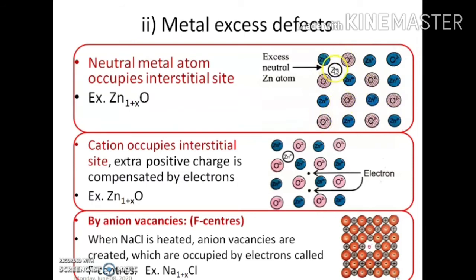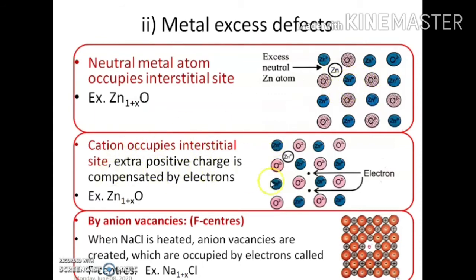But here there is a neutral zinc atom, and it occupies the interstitial site. This is the metal excess defect. Actually there is no question of disturbance of electrical neutrality, because this zinc is a zinc atom which is electrically neutral, and therefore positive and negative charges are balanced.